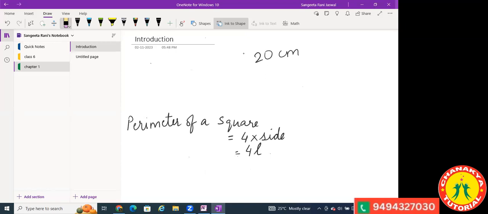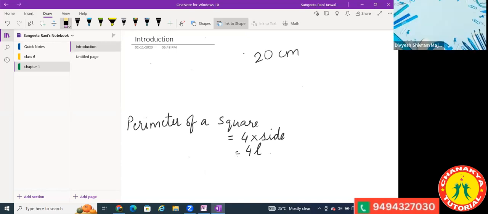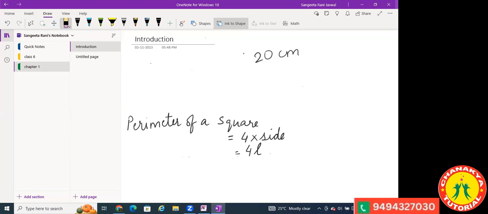Ma'am, I sent you my answer. Okay, good. Now, how do you write this in statement form? First, you will write: the perimeter of a square is given to be 20 centimeters. And this is the formula that we know.